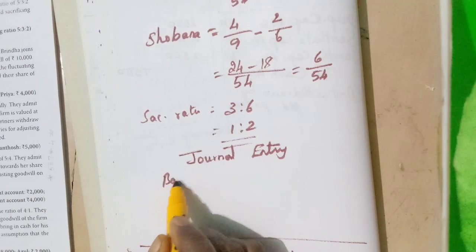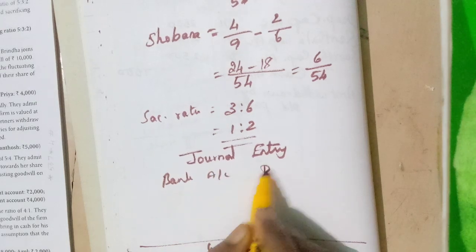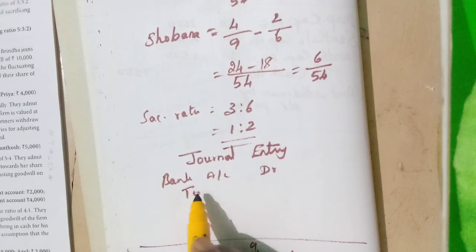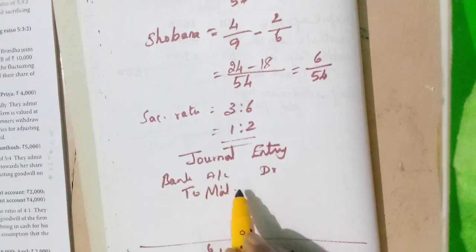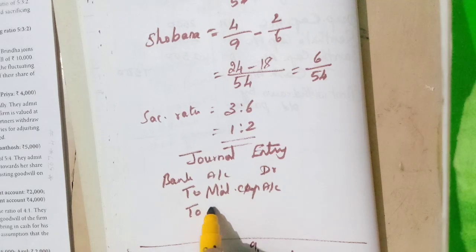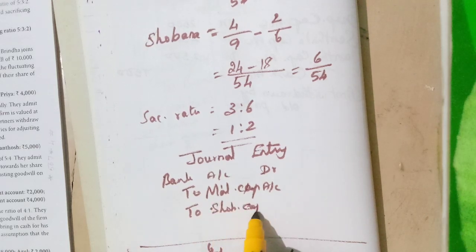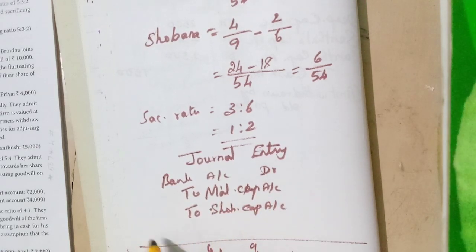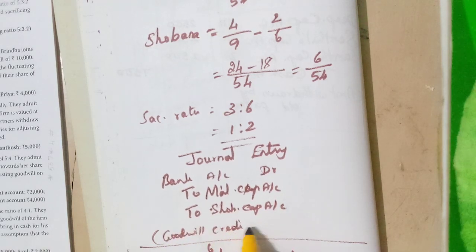So, bank account debit, to old partners, Maladi's capital account, to Shobana's capital account. Goodwill credited to old partners, credited to partners in the sacrificing ratio.